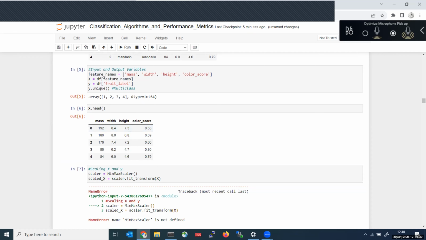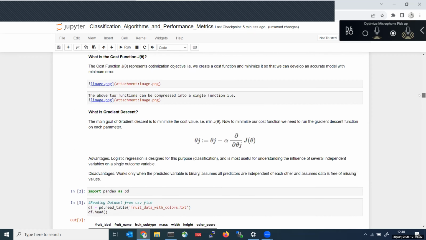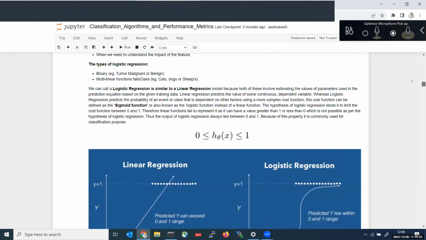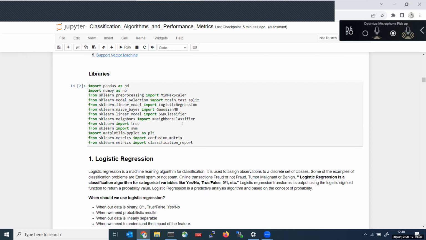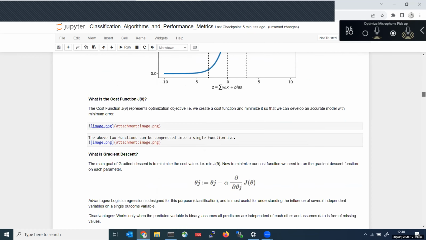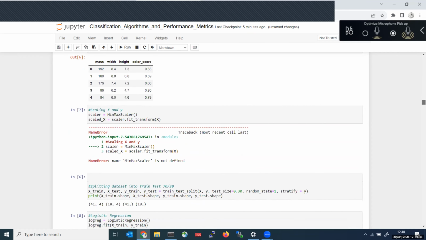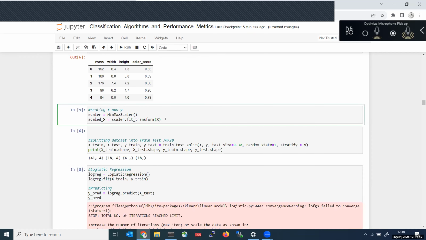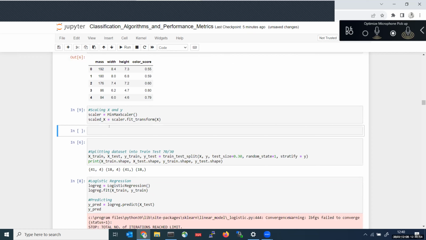See, min-max scaler is not defined. What I need to do is import that library name. Somewhere above I would have imported it. See, it's already imported. What we can do, or else you can execute this entire libraries cell. It will execute. So now, once I've executed this, I need to check how my data got converted into scaling format.